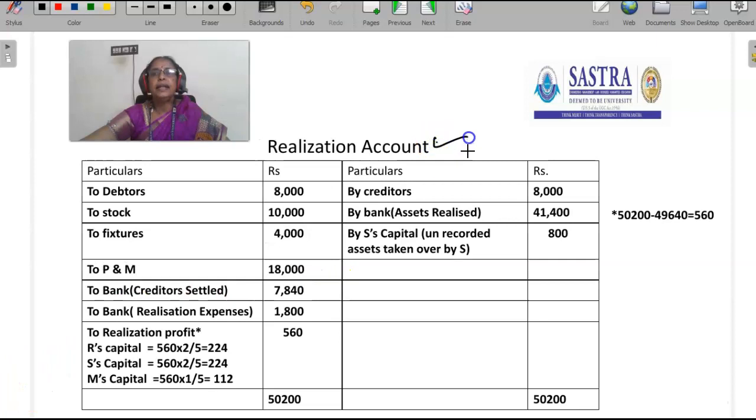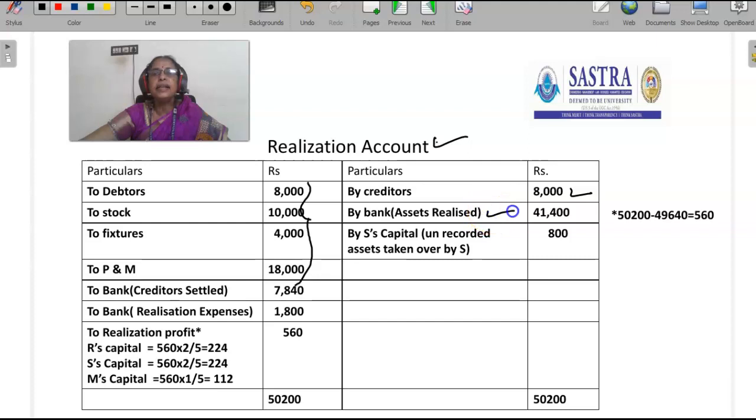First, we have to prepare the realization account. Under the realization account, first we have to transfer the assets at book value: debtors, stock, fixtures, plant and machinery. So the book value of the assets should be transferred to the realization account. Realization account debit to debtors account, stock account, fixtures account, plant and machinery account: 8,000, 10,000, 4,000, 18,000. We have transferred the assets at book value. Then next we have to transfer the liabilities: creditors account debit, to realization, that is 8,000.